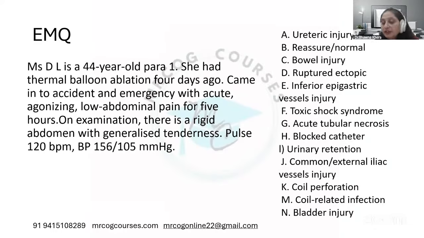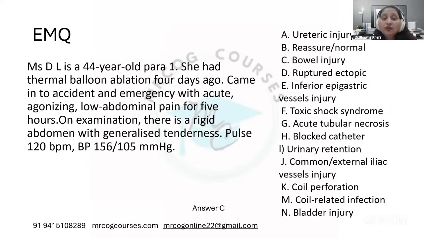Okay, so now the rigid abdomen and generalized tenderness, they are keywords for your bowel injury, right? So in this case, particularly with these keywords, this goes in favor of the bowel injury. So here the correct answer is bowel injury, right?